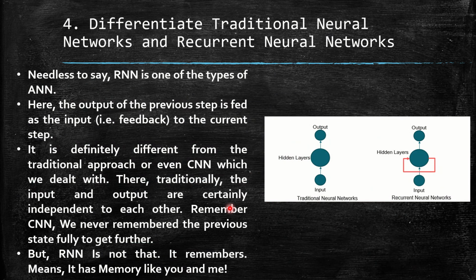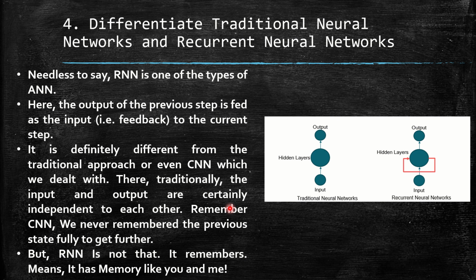Now, the next question. Differentiate traditional neural networks and the recurrent neural networks. Very simple. First point, let us understand that RNN is also ANN. RNN is also one of the types of ANN. The output of the previous step is fed as the input to the current step when it comes to RNN. Remember, the output of the previous step is fed as an input. That is nothing but the feedback to the current step. So it is the approach which is different.